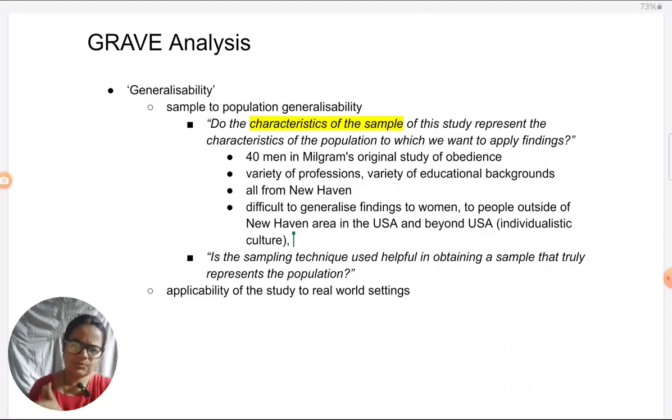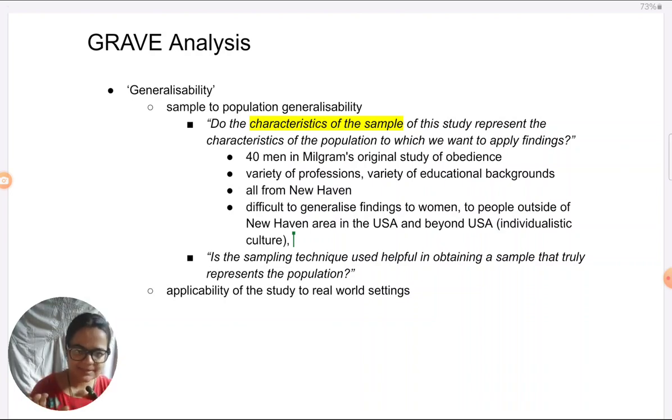Not necessarily. The USA is an individualistic culture, so are many other Western cultures which are there. So findings could well apply there. To which type of culture would findings not apply? To a collectivist culture. Again, what is the reasoning behind that?